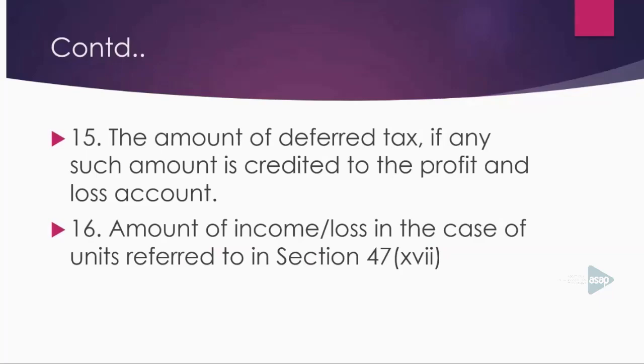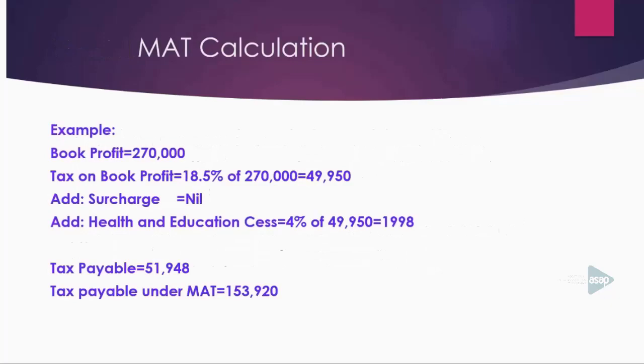Not last, some more items you have to deduct. Then you have to deduct the amount of deferred tax, if any, if such amount is credited to the profit and loss account, and amount of income or loss in the case of unit referred to in section 47(17). Okay, then you will get book profit.